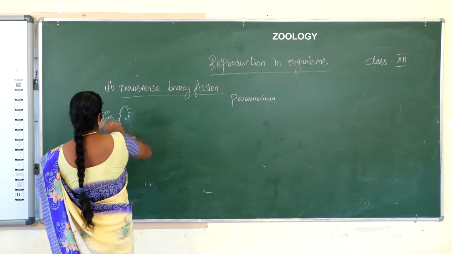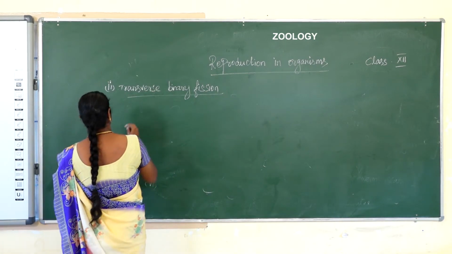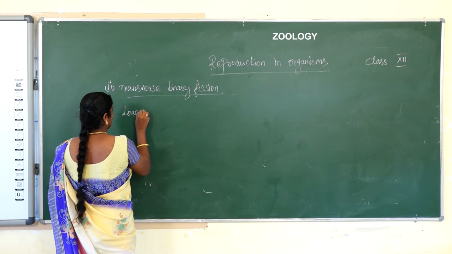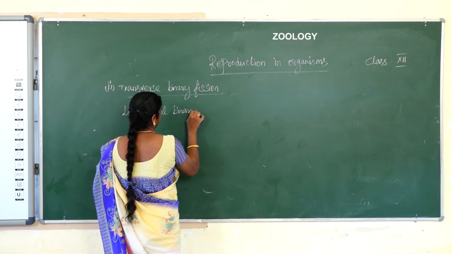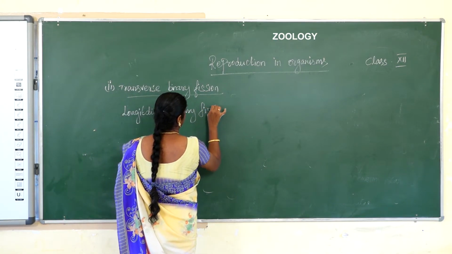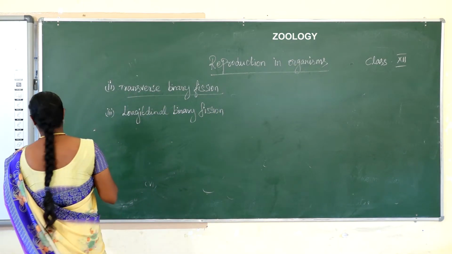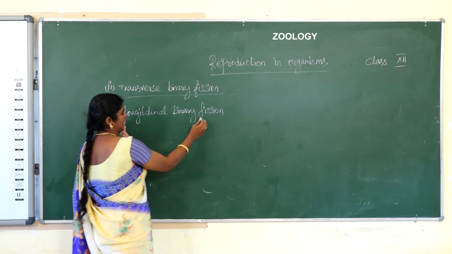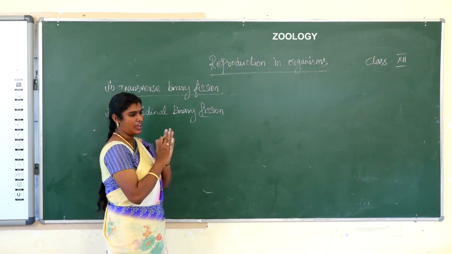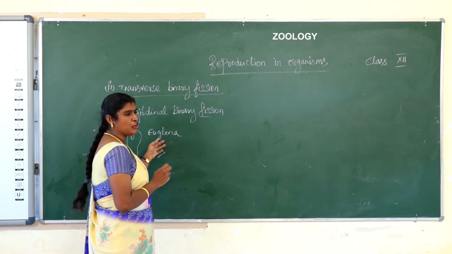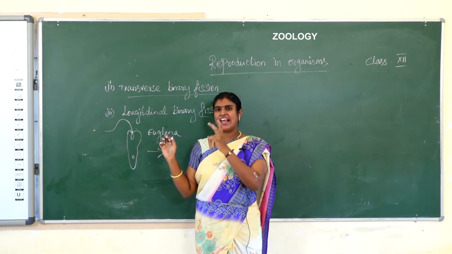Next one, longitudinal binary fission. The plane of fission is the longitudinal axis. Example, Euglena. First the nucleus divides, and the basal body divides into two parts.